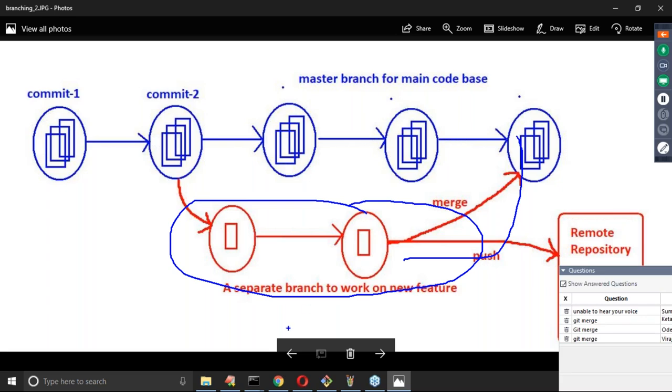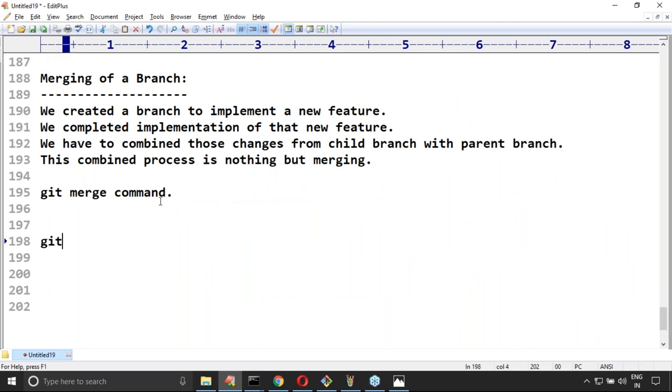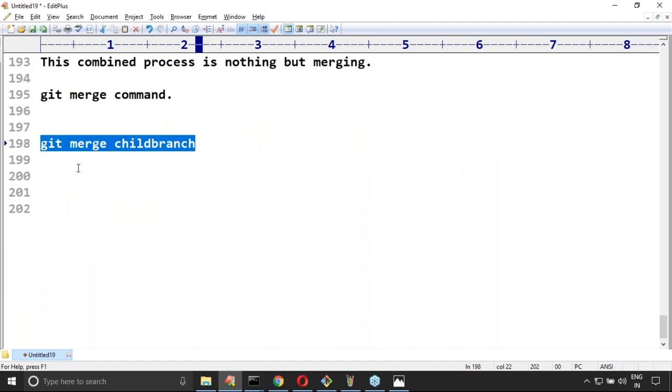That's why from the master branch you require to use git merge, and whatever child branch name you have, you specify. From which branch do you execute this command? You should be aware. Clear? Do I execute this command from the master branch or the child branch? Master branch. From the master branch we have to execute, because the master branch requires these changes.